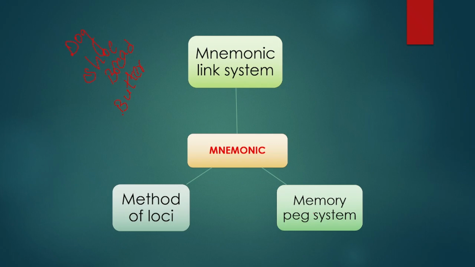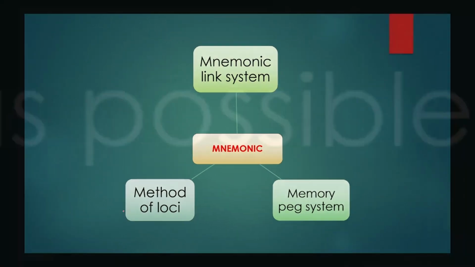Then coming to the memory peg system. Memory peg system in the sense, here the rhyming system will be there from 1 to 10. For example, if the children want to learn the numbers from 1 to 10, if we go on teaching 1 2 3 like that, they will get bored. So in order to learn the things, we need to prepare them in a rhythmic manner or as songs. Kids' rhymes will be there, 1 2 3 4 5 6 7 8, and in a rhythmic manner we need to teach them. That is the memory peg system. Coming to the method of loci. Method of loci in the sense, it is also called a mental walk. That is the mnemonic system.